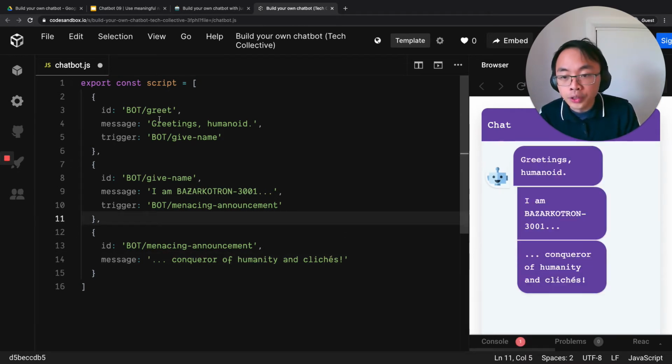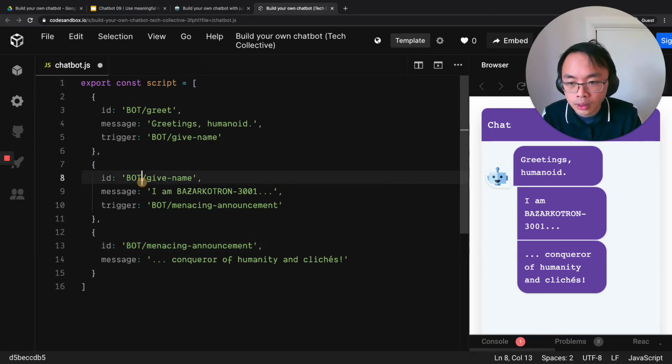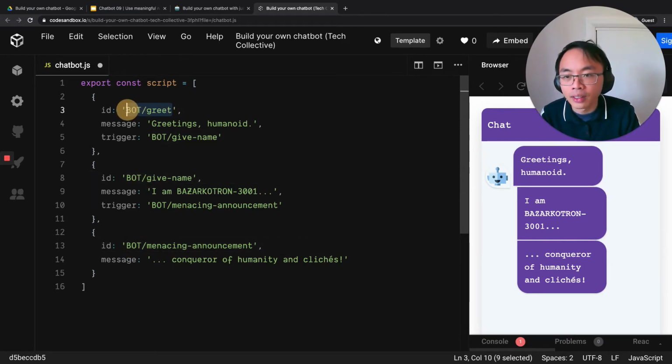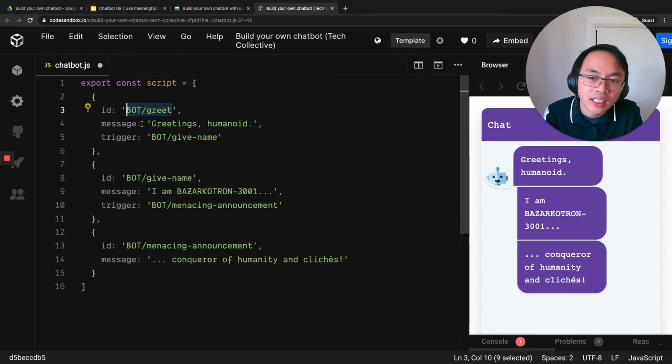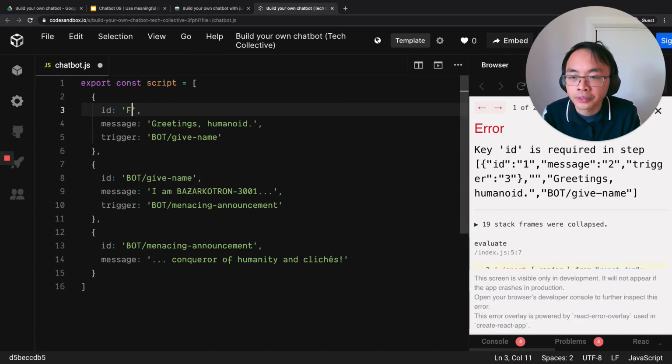And also notice that I'm using something consistent. They all have a consistent style, and because it has a consistent style, it makes it easy for me to very quickly parse what's going on. And the style doesn't massively matter. So for example, this ID could have been something like first greeting.